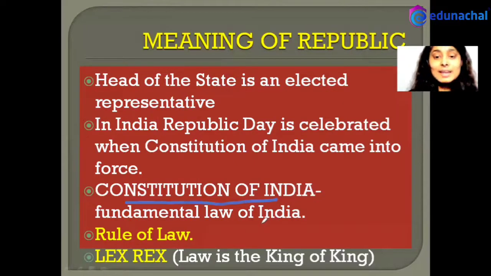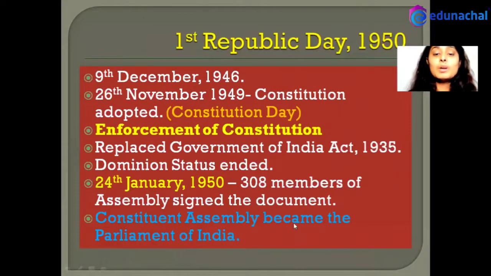Then, moving to the next slide, what about the first Republic Day? 1950. We all know that in 1950 India became a democratic republic. It was democratic when we acquired independence on 14th August 1947, but it became a republic in 1950.